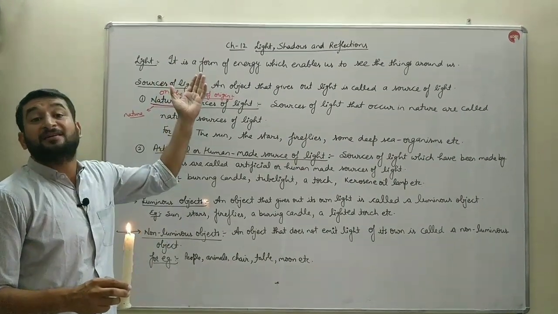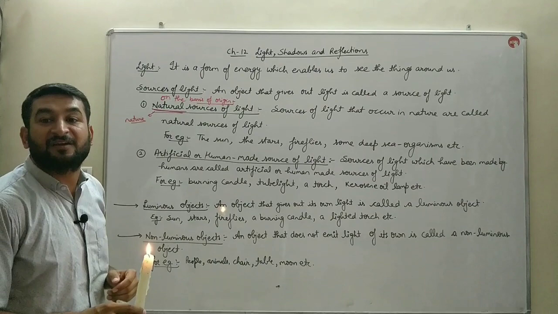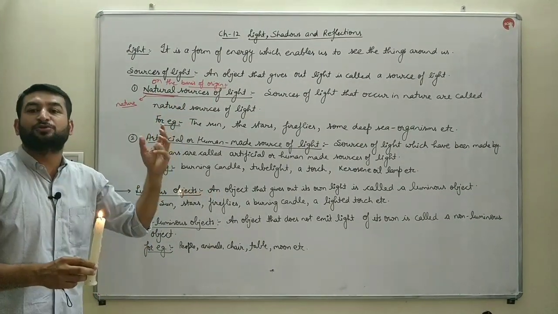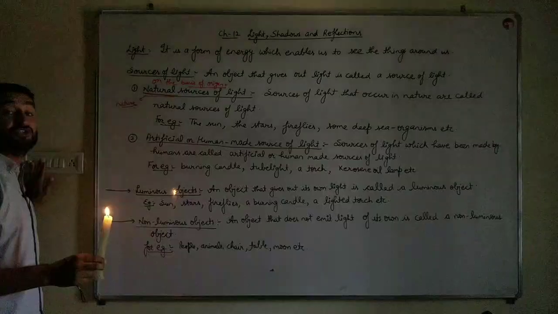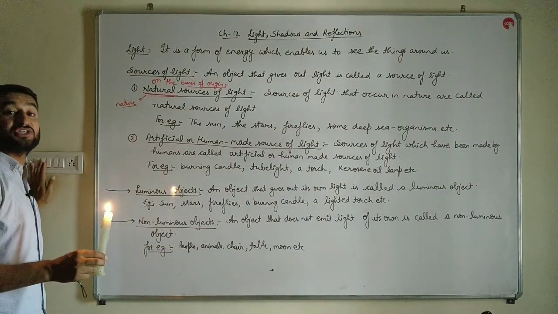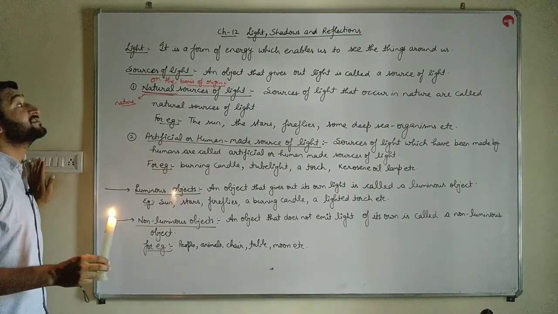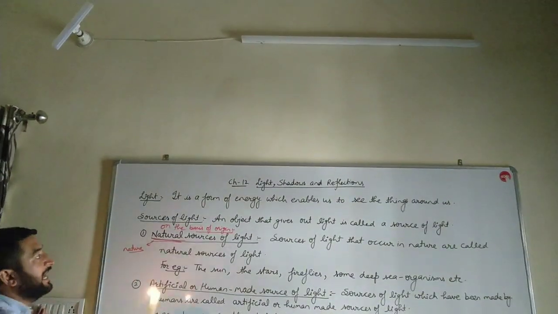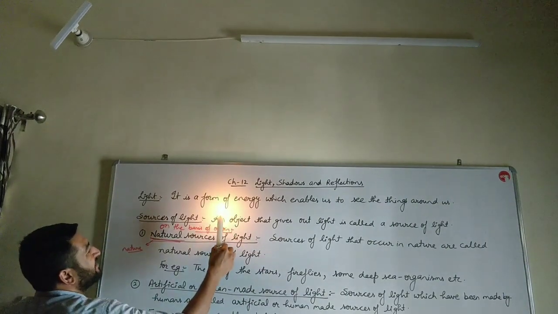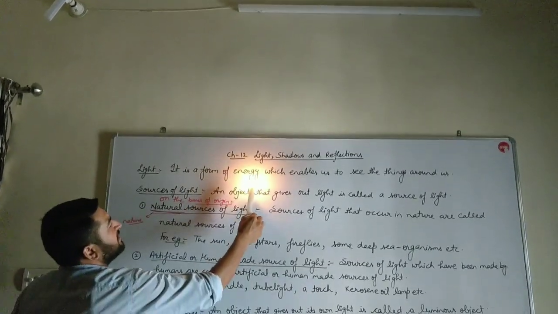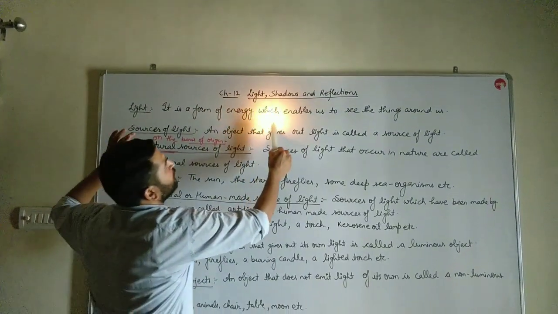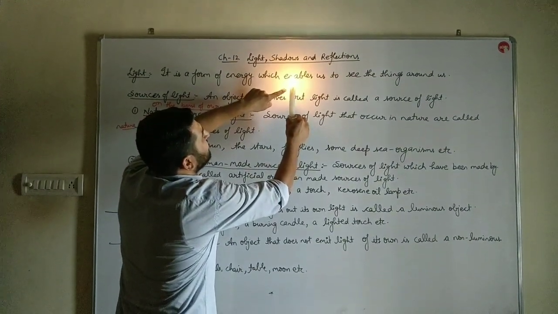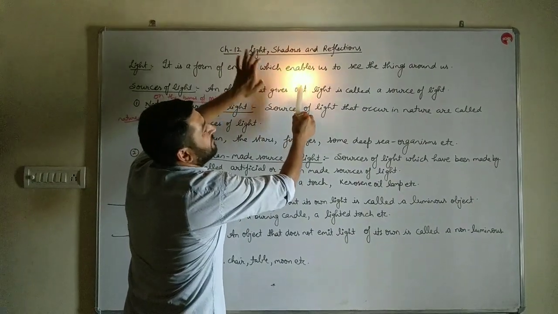This tube light works on electrical energy, and this electrical energy is provided to this tube light with the help of a switch in our room. When I turn off the switch, there is darkness in the room. And when I bring this burning candle towards the words, these words are visible to each and everyone, because the light which is emitted by this burning wax will make them lit up.